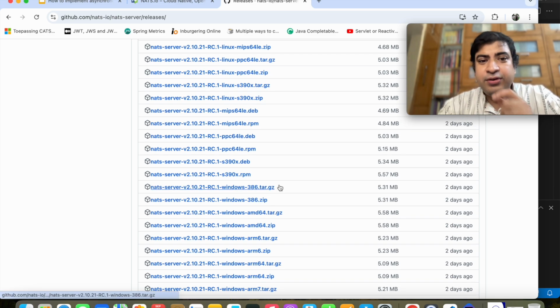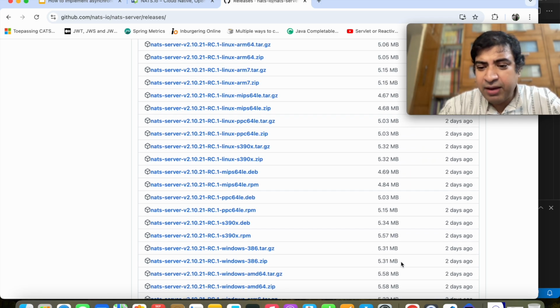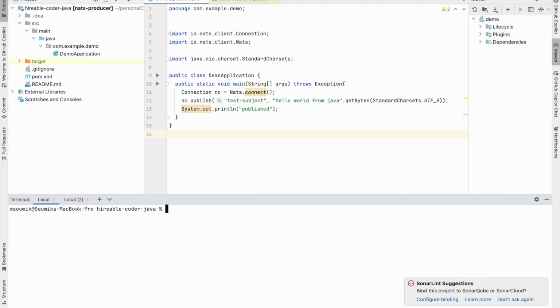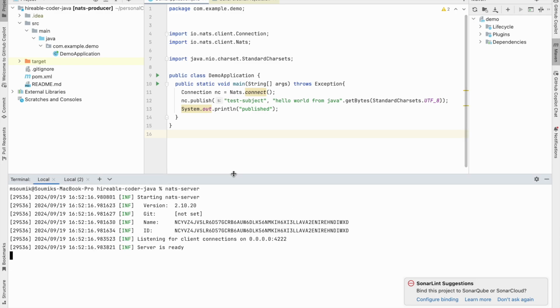And then you need to start the NATS server. So I have downloaded the Darwin version, which is the Mac version, and started my NATS server. So let me first quickly start the NATS server. If the NATS server is downloaded properly, you can just run the command nats-server. That should start the NATS server. And when it starts, it says that the server is ready.